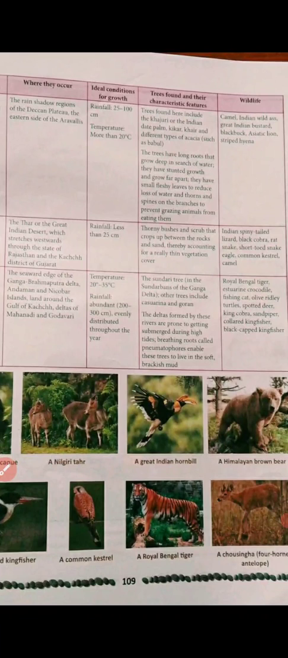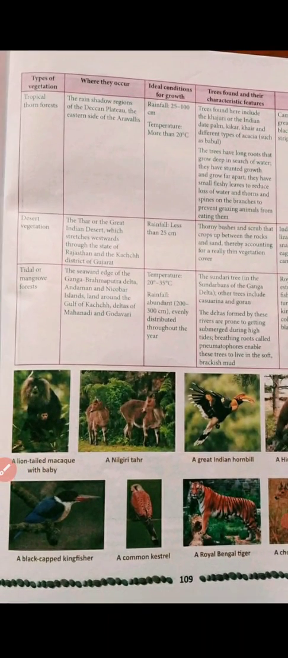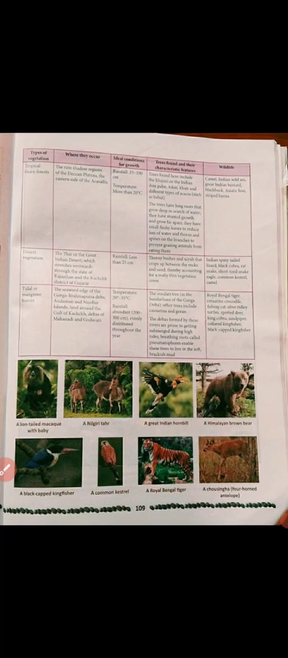Royal Bengal tiger, estuarine crocodile, fishing cat, olive ridley turtle, spotted deer, all these animals can be found here. Okay, so this was all about the discussion of the types of vegetation and animals found in India. That's all. We'll complete the chapter in the next video.